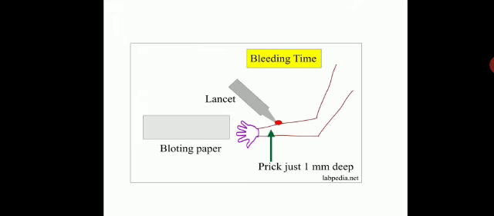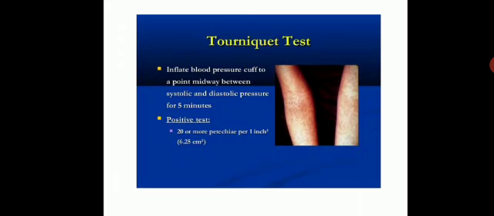In bleeding time, with the help of a lancet, we prick a 1 mm deep wound in the skin of the forearm or the ear lobule, and the blood is wiped with blotting paper until the bleeding stops, and the time taken is recorded. That is your bleeding time. In the tourniquet test, we inflate the blood pressure cuff on the patient's arm to a point midway between systolic and diastolic pressure for 5 minutes, and if there are 20 or more petechiae per inch of the surface, that is considered a positive tourniquet test.